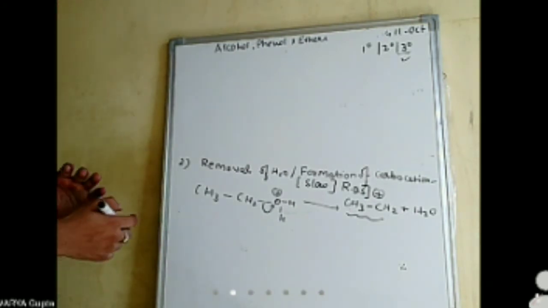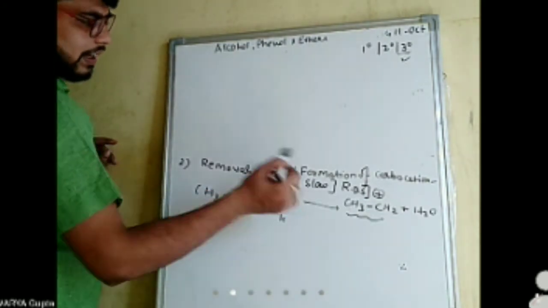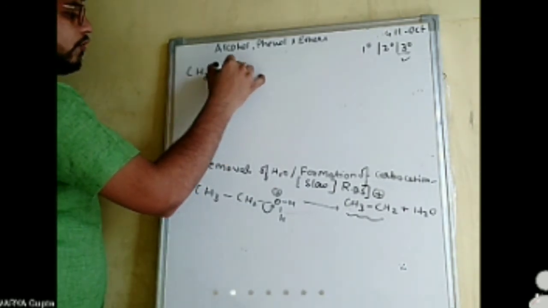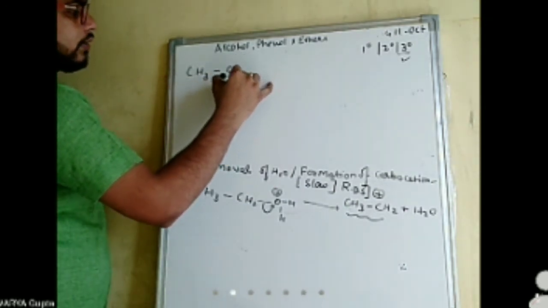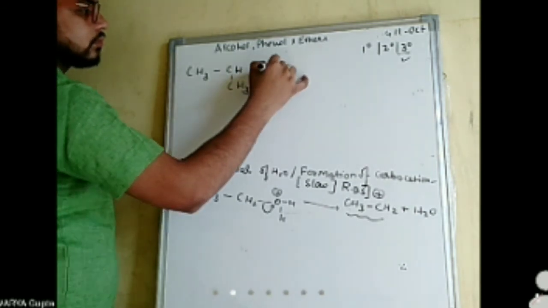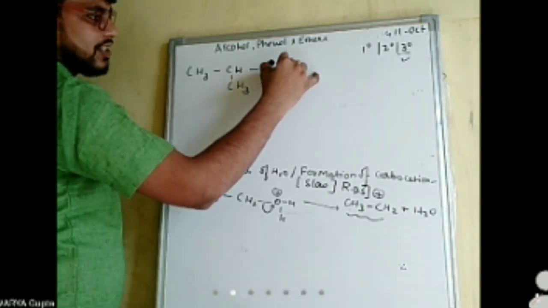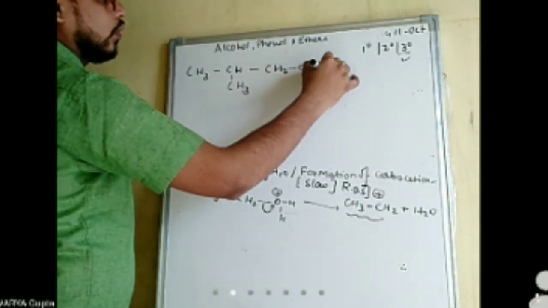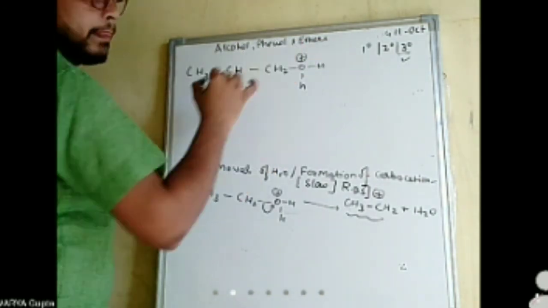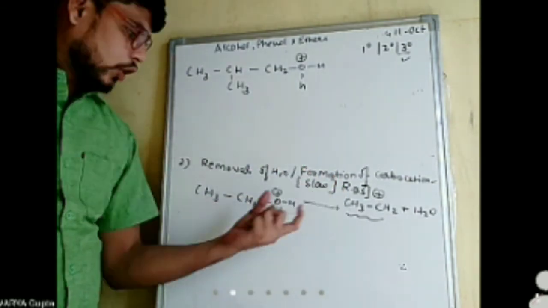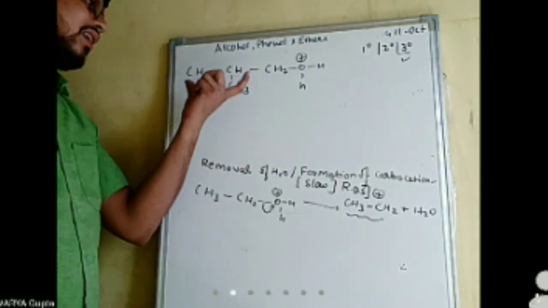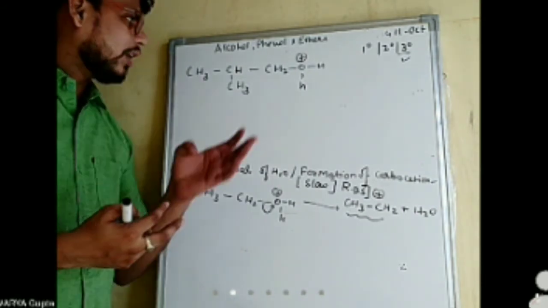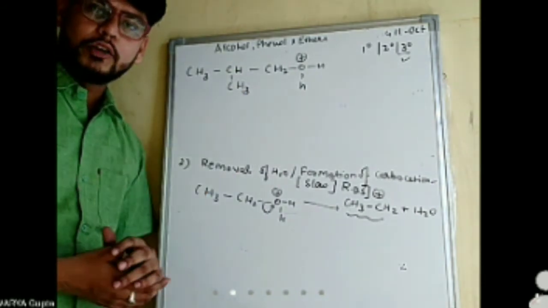Let's say in place of the ethyl group there could have been this group, CH3, CH, CH3, CH2, OH. It can also be possible. This is simply isobutyl alcohol.